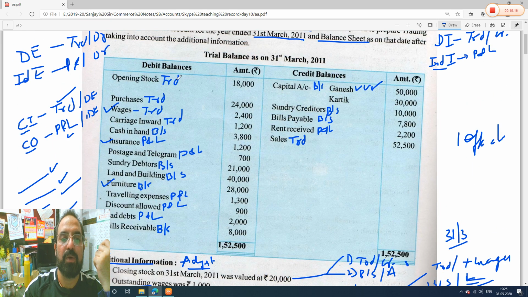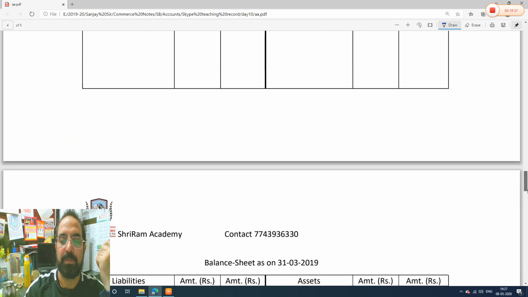Next item, we have completed what? Debit side. If you have observed in debit side, there are assets, expenses and drawings. Trial balance debit side is always assets, expenses and drawings, and trial balance credit side is always liabilities, income and capital. See here, capital of Ganesh and Karthik, 50 and 30,000. So capital will go where? Liability side.